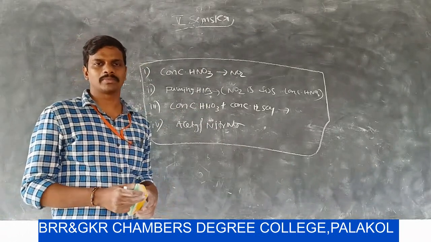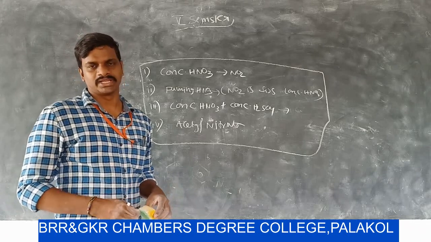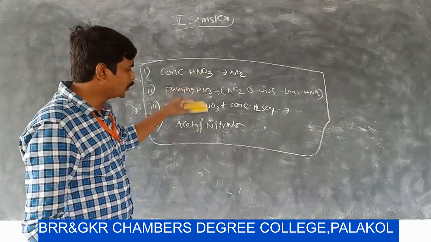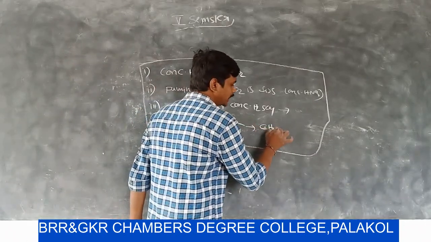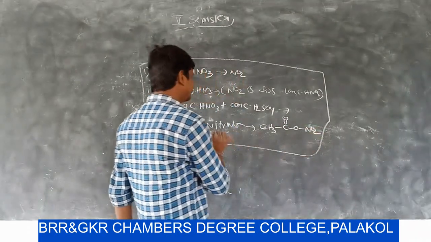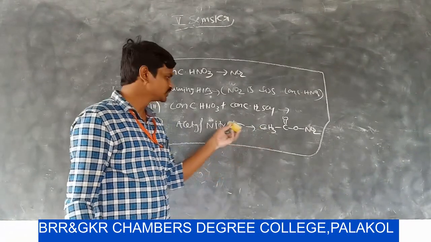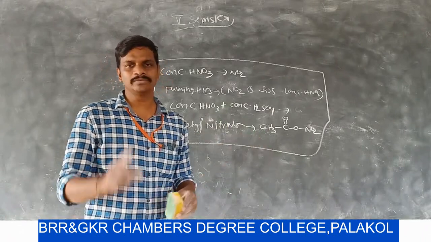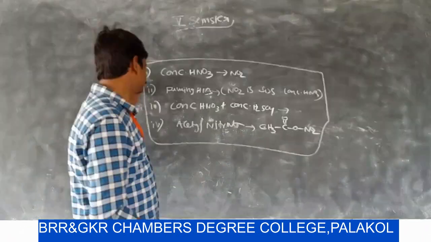Aromatic nitrohydrocarbons are prepared by nitration reaction. This reagent is very important because it selectively introduces only one NO2 group into the molecule.